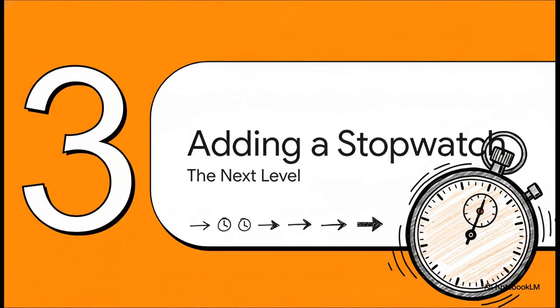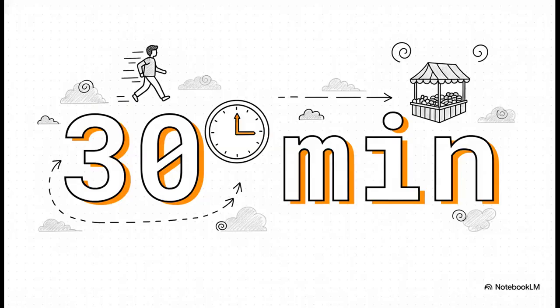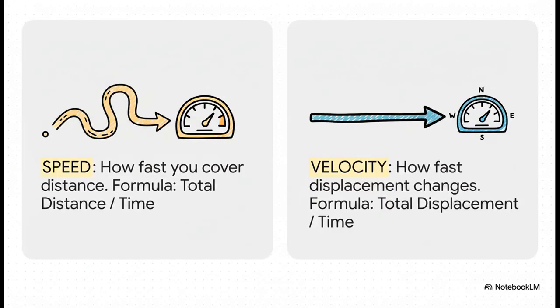Okay, so we've got the where all sorted out. Now let's level up and add the element of how fast. We're going to bring time into the equation. Let's start a stopwatch for our guy's journey. So that walk to the market, it took him exactly 30 minutes, half an hour, a pretty good pace. And by adding time, we unlock our next two concepts. And just like before, they come as a pair.